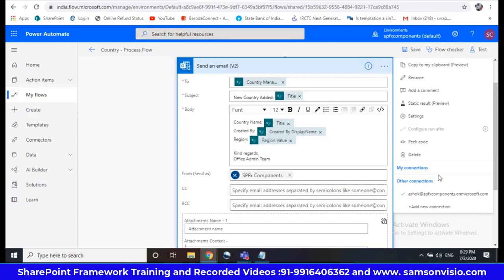The reason behind it is, for example, if I gave my account as the connection, then tomorrow if I leave the organization, the flow will trigger lots of errors, because it is connected to that existing email ID. So we should process through a system account that definitely won't change, even though people leave the organization. It is better to use a shared mailbox. Any questions till now?